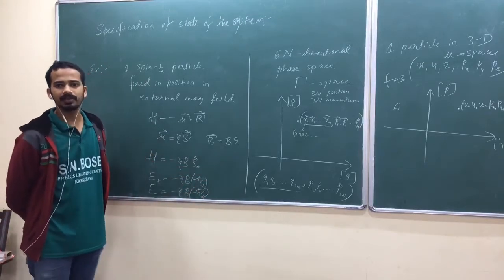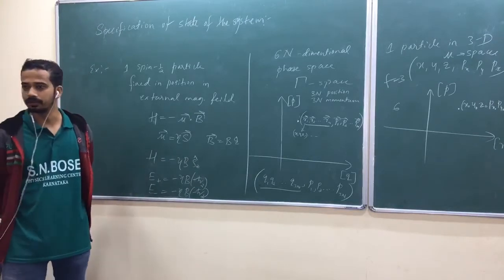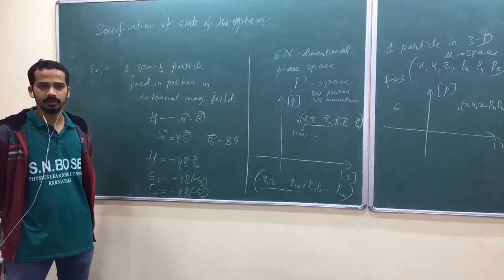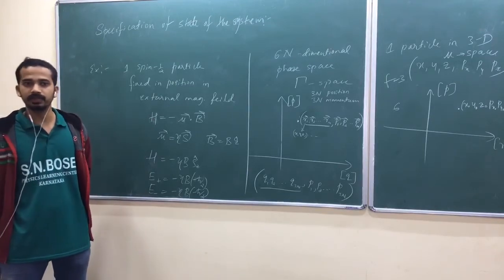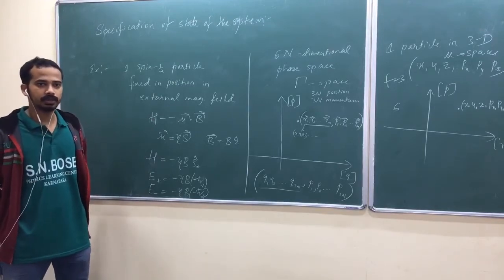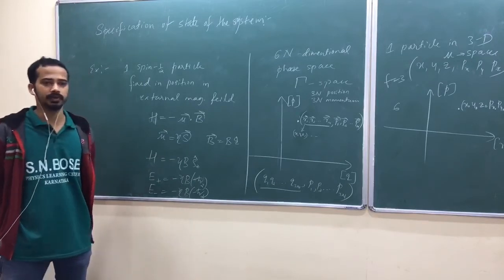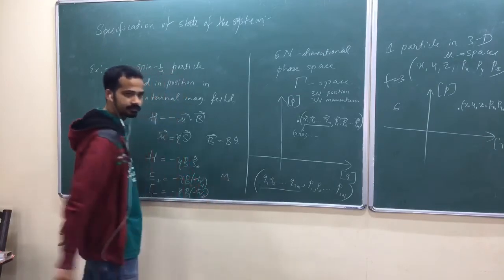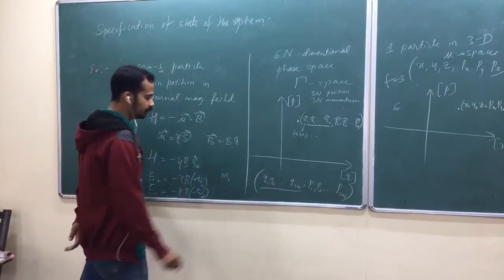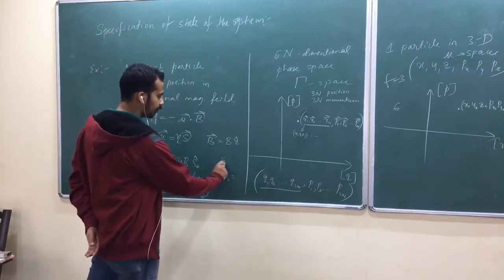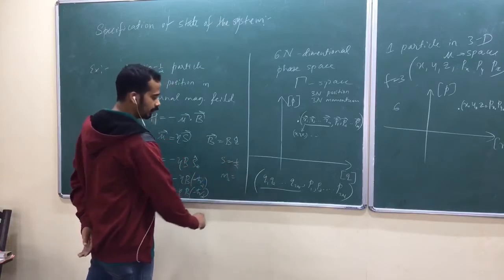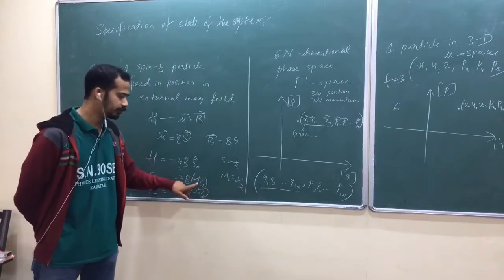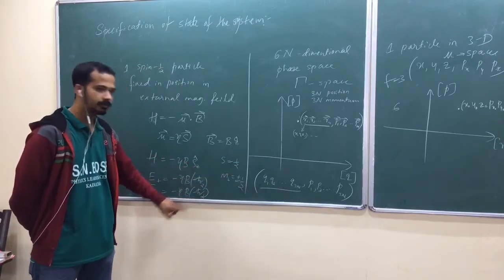But that's not a good idea because here we need a count. We are not going to do anything with those vectors, okay? We are not going to use those vectors. We need a count, so that's why the specification should be still simpler. So what we do here is we go for the MS value. What is the MS value? S equal to half, am I right? Spin half particle, MS value equal to plus or minus half. MS equal to plus half for this one, MS equal to minus half for this one.